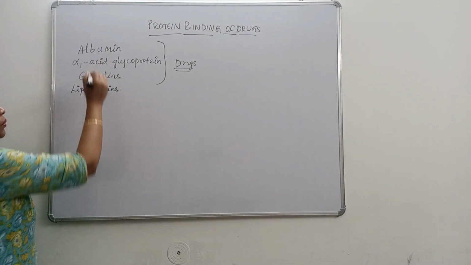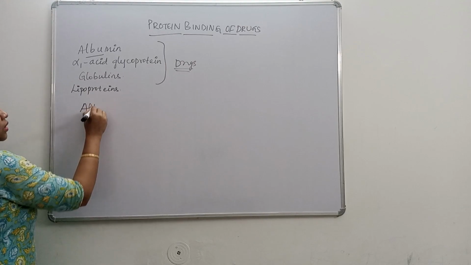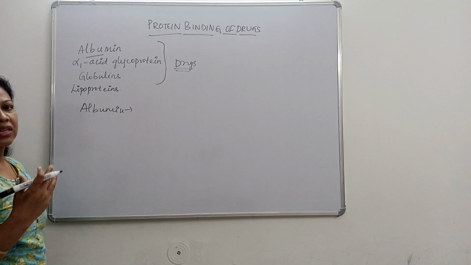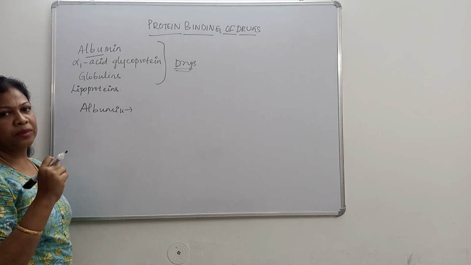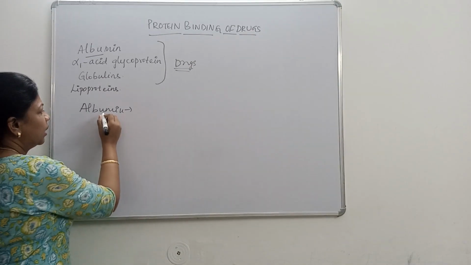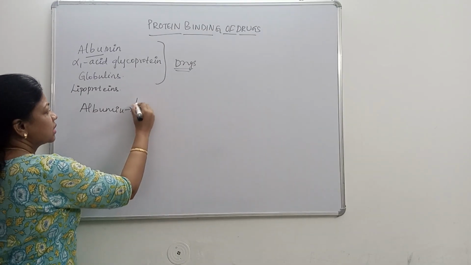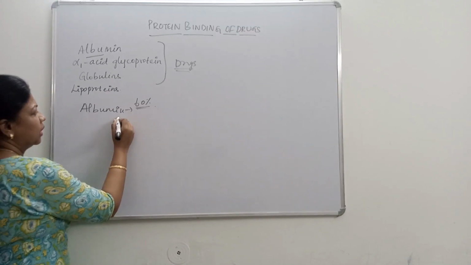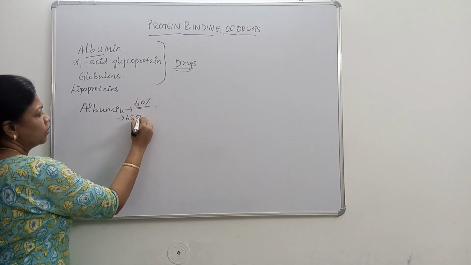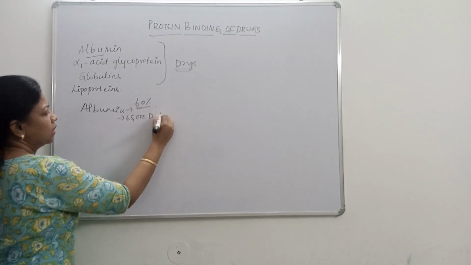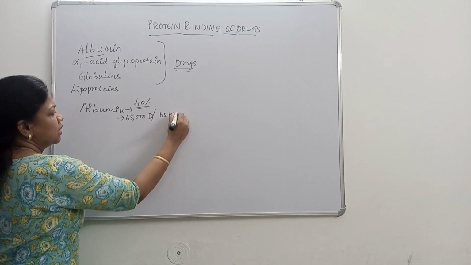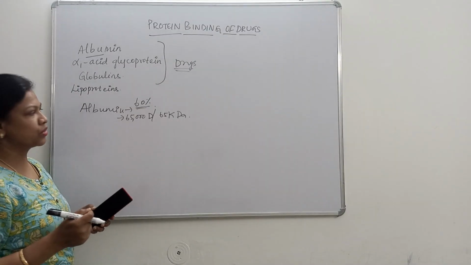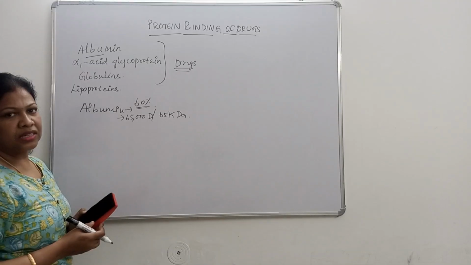Albumin. Albumin is the major plasma protein that constitutes the total of the plasma protein present in the blood. Albumin occupies about 60% of the plasma protein, and its molecular weight is 65,000 Dalton, or 65 kilo Dalton.